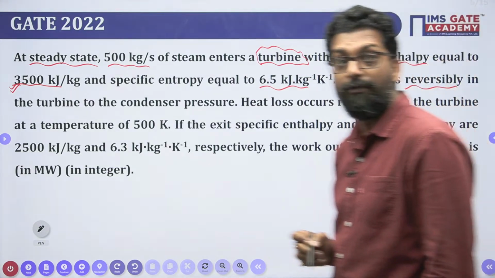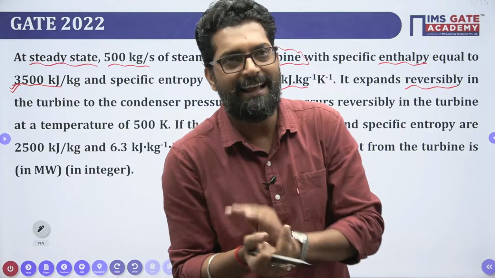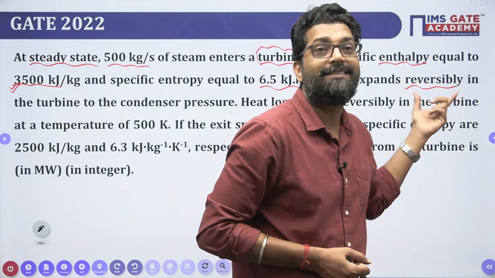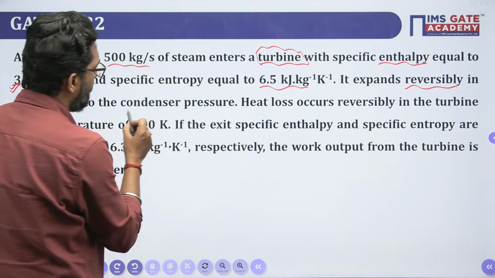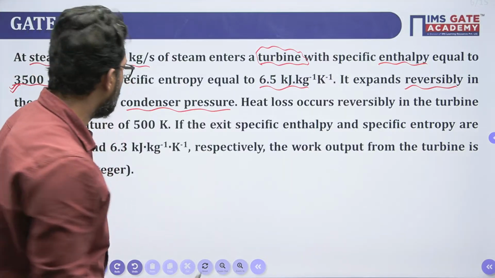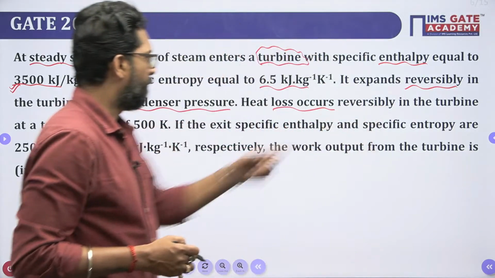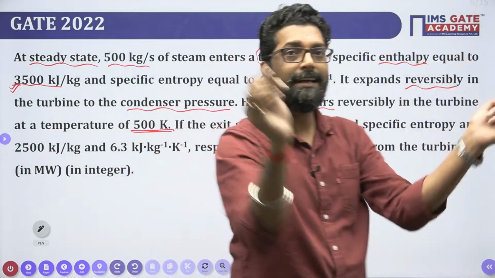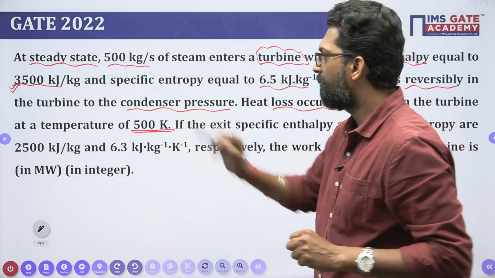What is meant by reversibly? Very important. That means there is no generation. If you apply the entropy balance, there must be a generation of entropy, but for the reversible case the generation is 0. So for the reversible turbine, the pressure will reduce from the boiler pressure to the condenser pressure. During that, there is heat loss from the turbine at a temperature of 500 Kelvin. So the turbine is an open system that has a control surface. That control surface of the turbine has a temperature of 500.